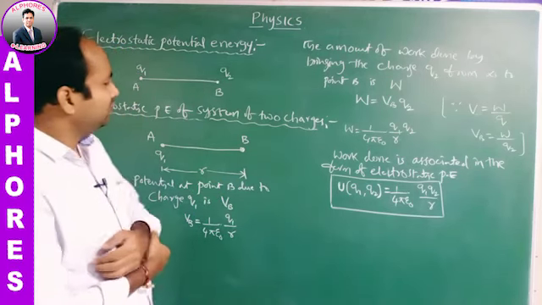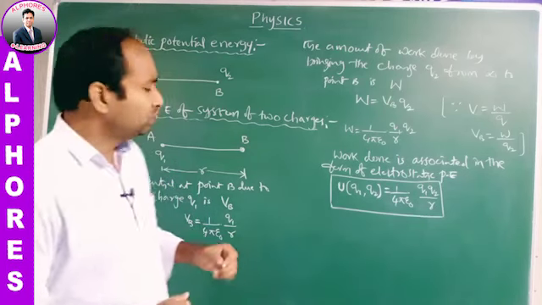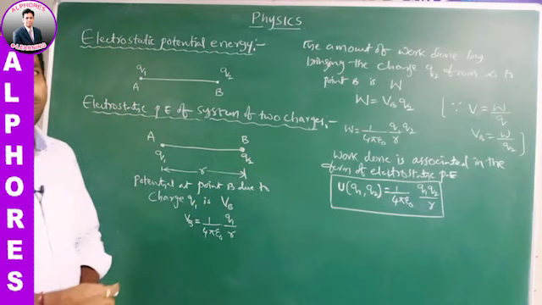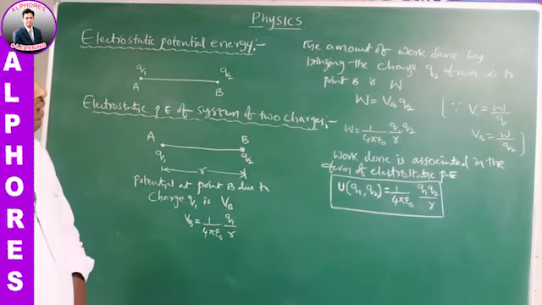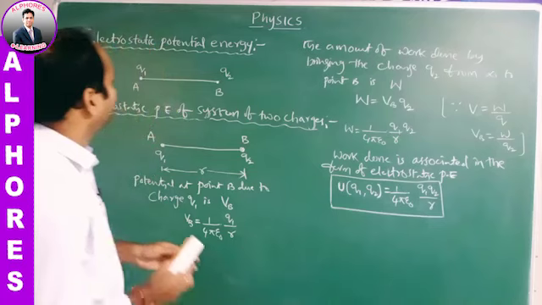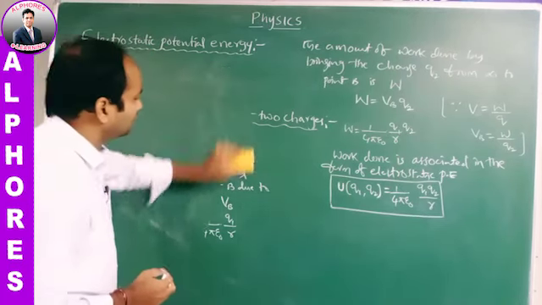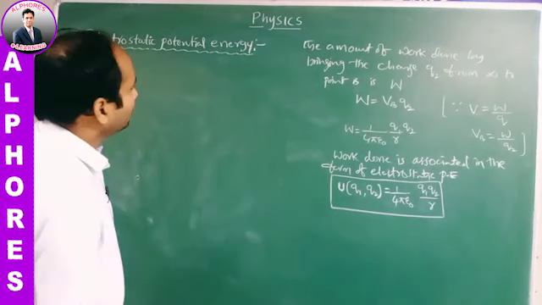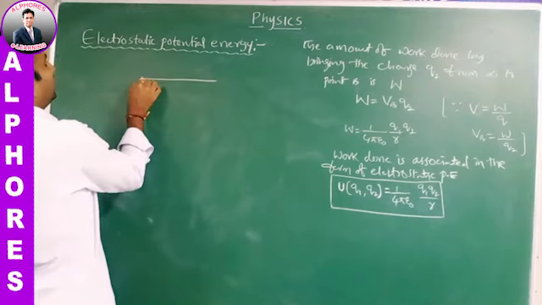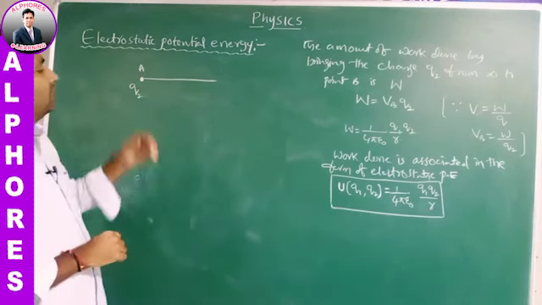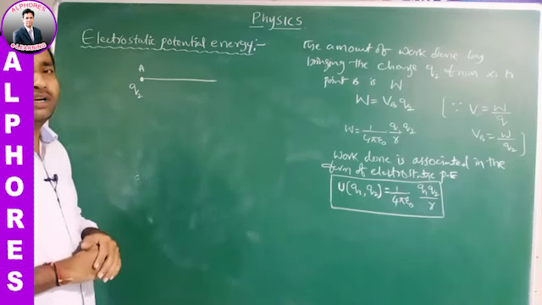Suppose Q1 is the first charge kept at the point A, and later we took a charge Q2 from infinity to the point B. Then we got the potential energy U of Q1 comma Q2 equal to 1 by 4 pi epsilon naught Q1 Q2 by R. Now suppose initially we take a charge Q2 kept at point A in free space.